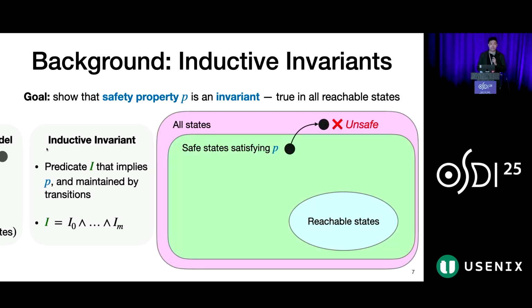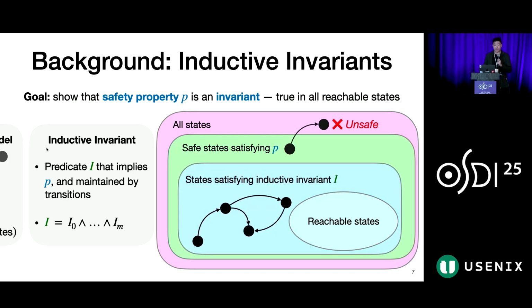Now, this inductive invariant is the centerpiece to verification. We need it because generally, the safety property P is not inductive. This means that there exist states in the system that satisfy P, but can transition to unsafe states. Hence, we need to find an inductive invariant I that is the strengthening of P. I must be weak enough to encompass all reachable states and be strong enough such that states that satisfy I can only transition to states that also satisfy I.